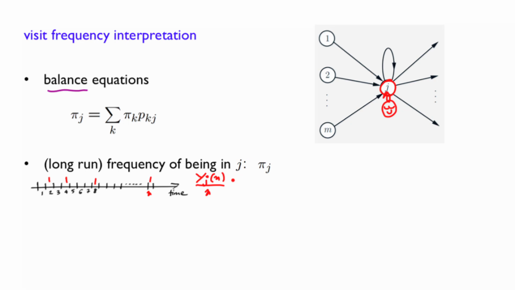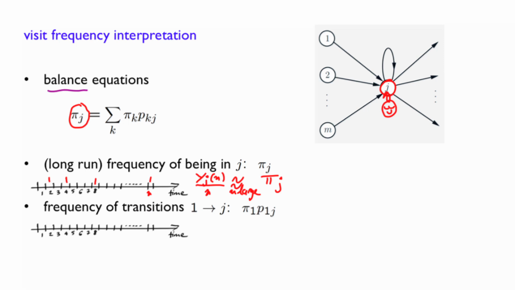Well, when n is very, very large, that frequency approaches pi of j. In fact, we can make it more rigorous by saying that it converges to pi of j as n goes to infinity, in a rigorous fashion that we will not discuss here. So we now have a frequentist interpretation of pi of j.